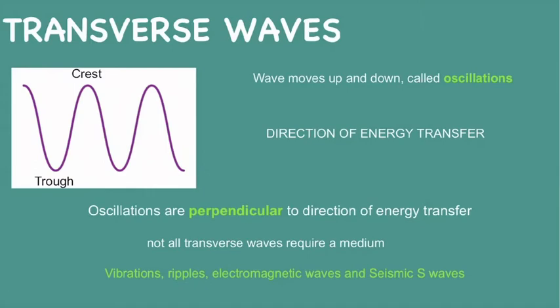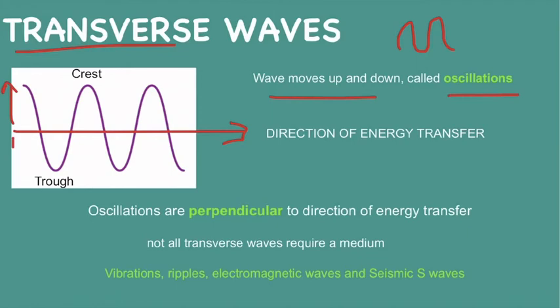Alright, so let's get on to our first type of wave, and that is a transverse wave. So the most characteristic thing that you'll see about these waves is that the wave moves up and down, like what you'd imagine a wave to be. And this up and down movement of the transverse wave is called an oscillation. You remember that we said that all waves transfer energy from one point to another, and we can mark that direction of energy transfer here. You can see that the oscillations of this wave go up and down compared to this direction of energy transfer.